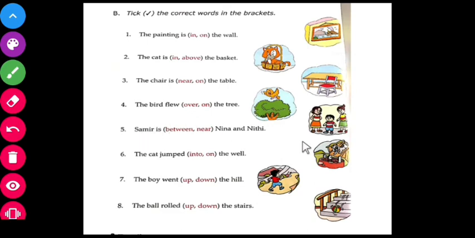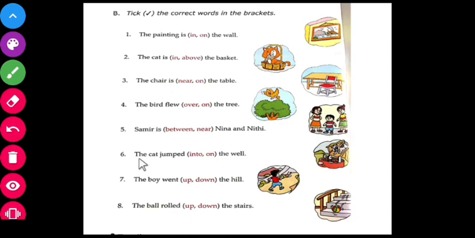Okay, fifth one. See, there are three children. There is a small baby. So he is standing between these two children. His name is Samir. Samir is dash Nina and Nithi. So where is Samir? Samir is between Nina and Nithi. Okay. Samir is between Nina and Nithi.